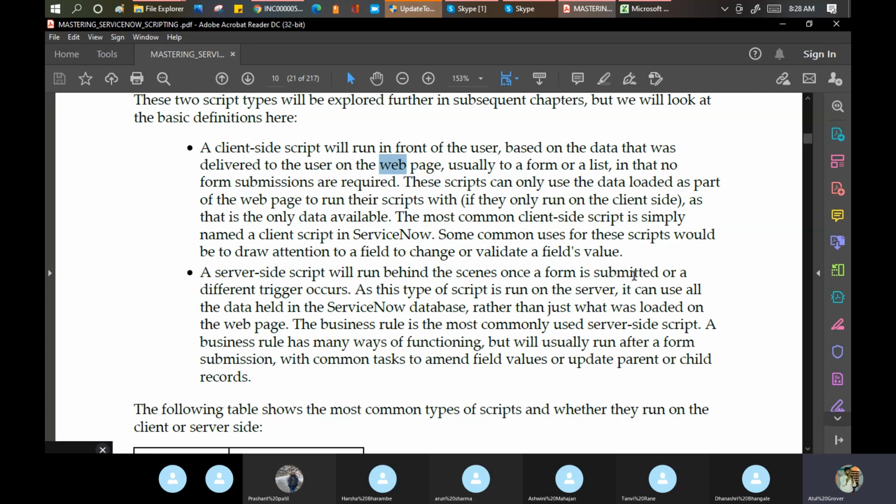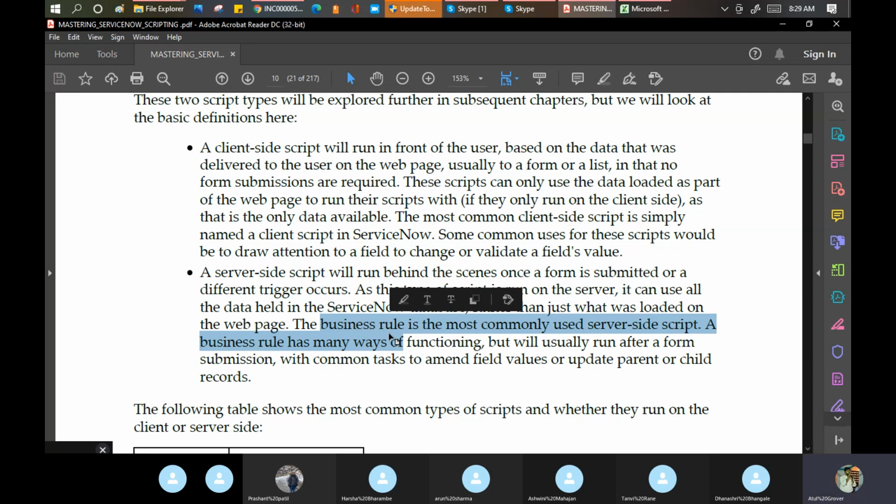In this, see, the form is submitted or some different trigger, meaning something has been triggered for that event, which executes that script in the database. This is not on the form, this is completely in the database. And there is one concept called business rule, which we studied today. Business rule is server side scripting.